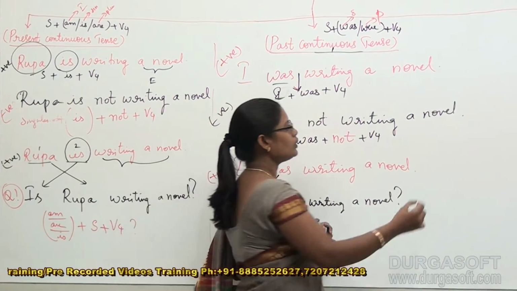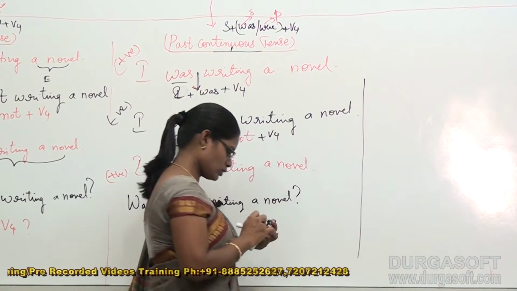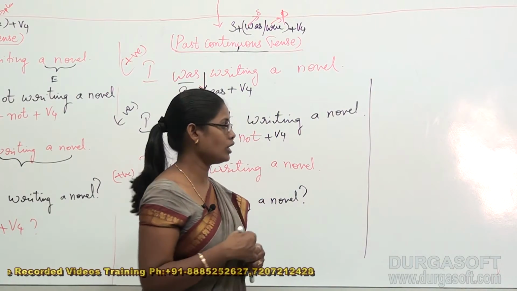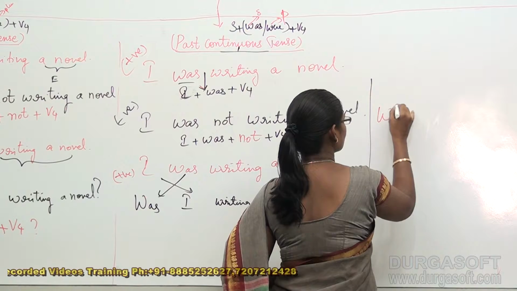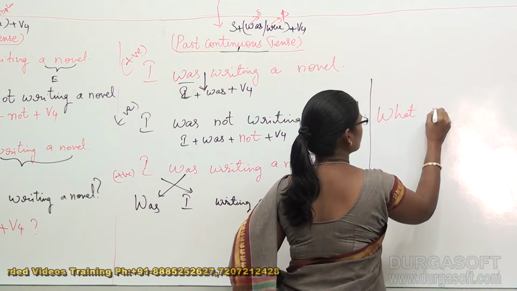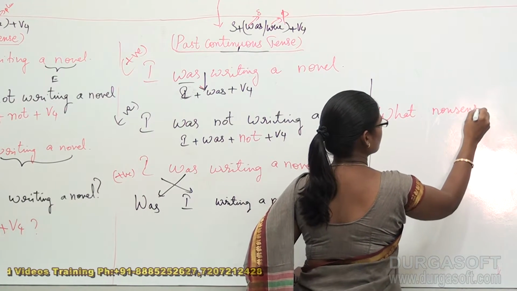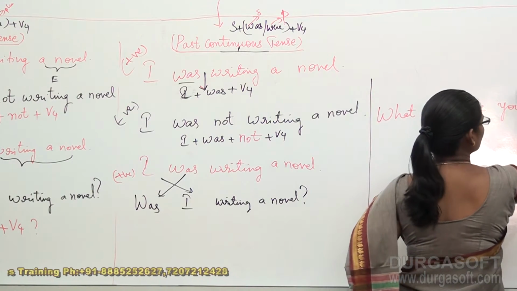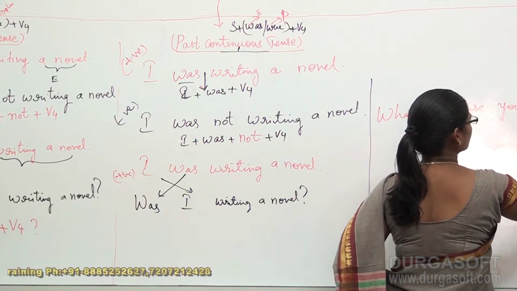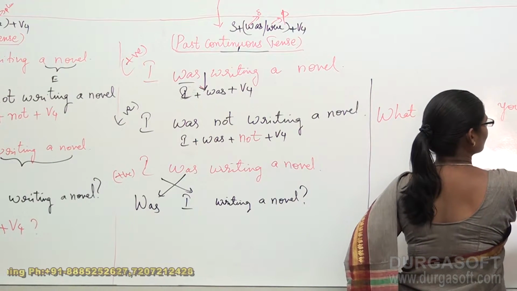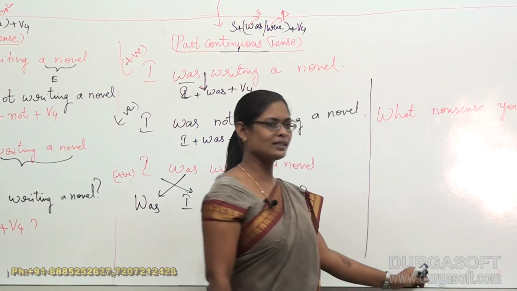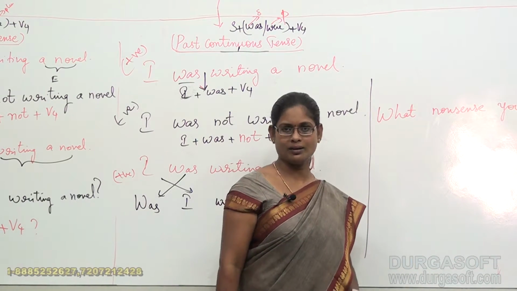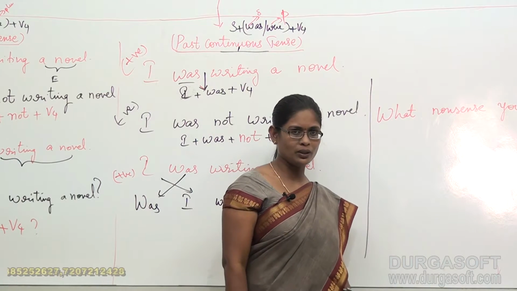See, in the old movies we have a few dialogues. The heroine delivers a dialogue to the hero. So can you read this sentence once more? See, what nonsense you are doing?